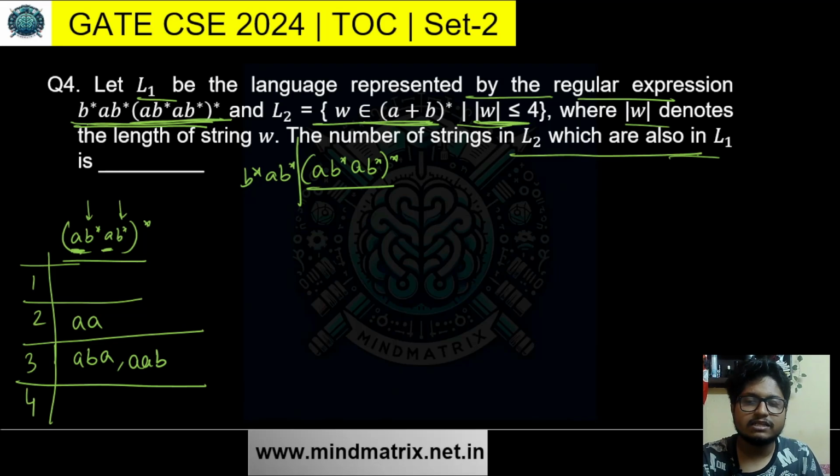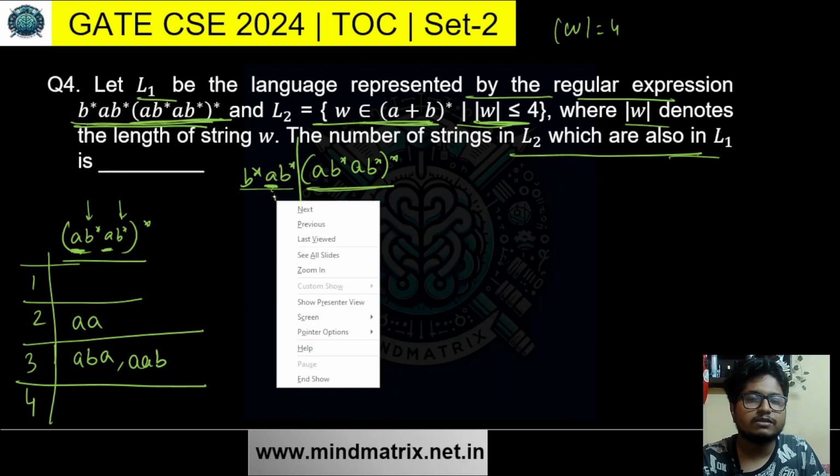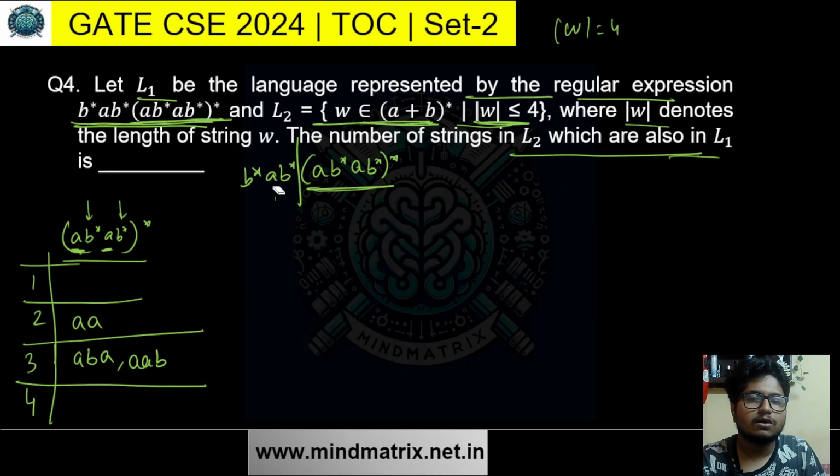And what are the four length strings? We do not need them, because to make a string W of length 4, if we take 4 from this one, then we cannot take any instance from this one, but that is not possible, because this A has no clean closure. This A always has to be in the strings generated. So we can only take up to 3 letters from the right side, because at least one has to come from this. Okay.